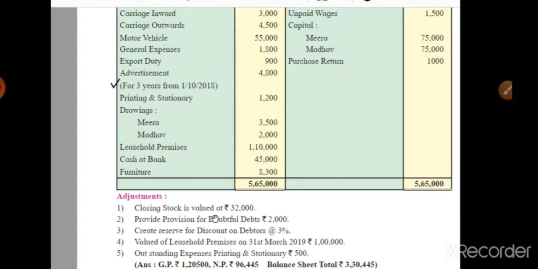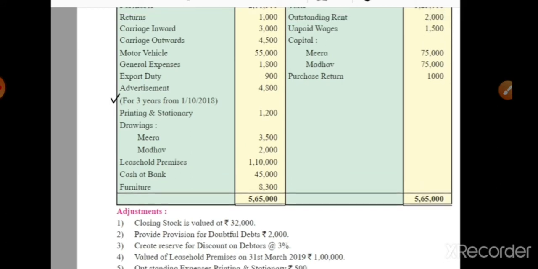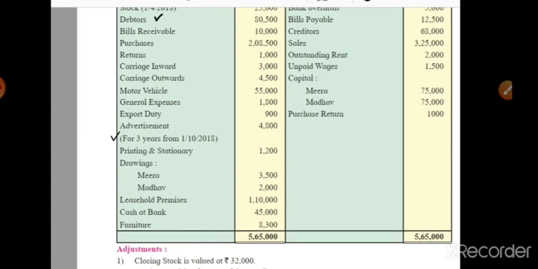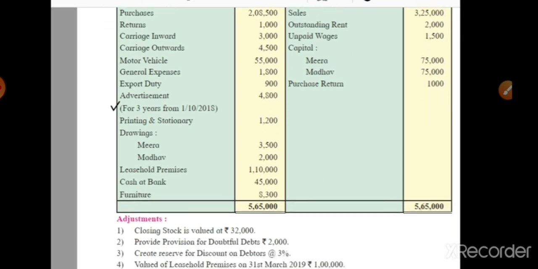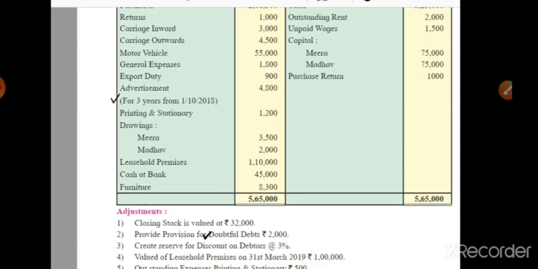So here this adjustment is not related to the trial balance, so we cannot put any tick mark in the trial balance items. Now we see the second adjustment, provide the provision for doubtful debts of rupees 2,000. Here a new additional provision is made for the doubtful debts. So this adjustment is related to the debtors, so we put a tick mark before the debtors in the trial balance debit balance list. That provision for doubtful debts, first of all we deduct from the debtors on the balance sheet, and second we show it on the profit and loss account debit side as RDD in adjustment, or you can write it as a provision for doubtful debts.